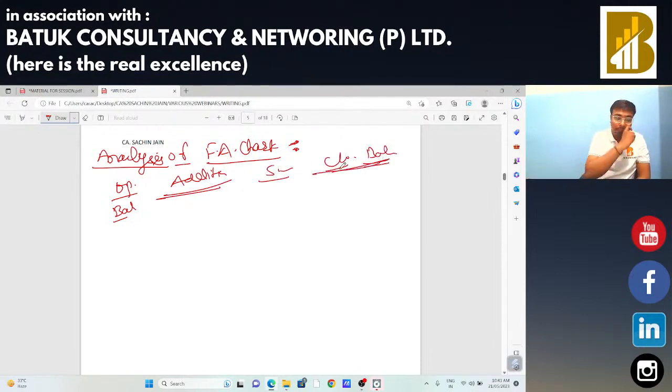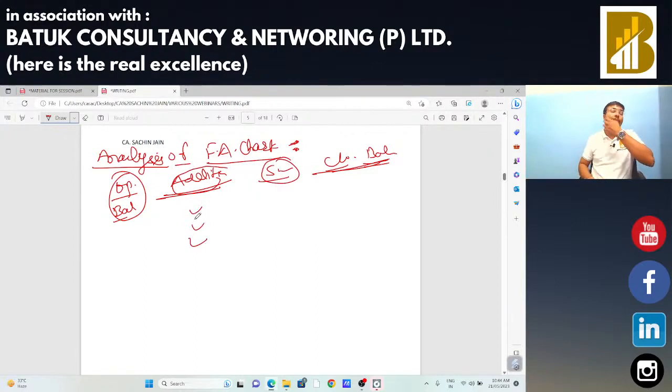Okay, this type of situation is there. In that particular case, what you need to do: opening balance is there, addition is there, sales is there, and closing balance is there. If there is any type of addition, in that case you need to check.